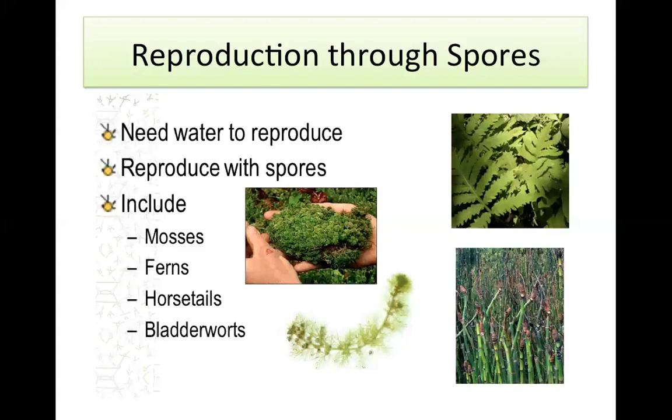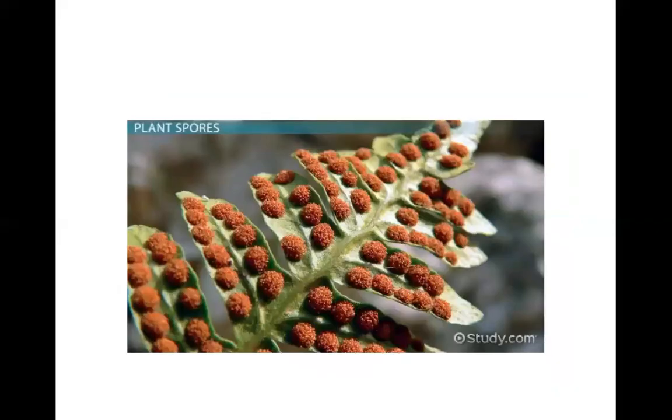Examples of plants reproduced through spores are mosses, ferns, horsetail, bladderwort. Here is the picture of spores in a fern plant. If you have a fern plant at home, you can see, or you can go to a nursery. There you will definitely get a fern plant and you can see these spores.